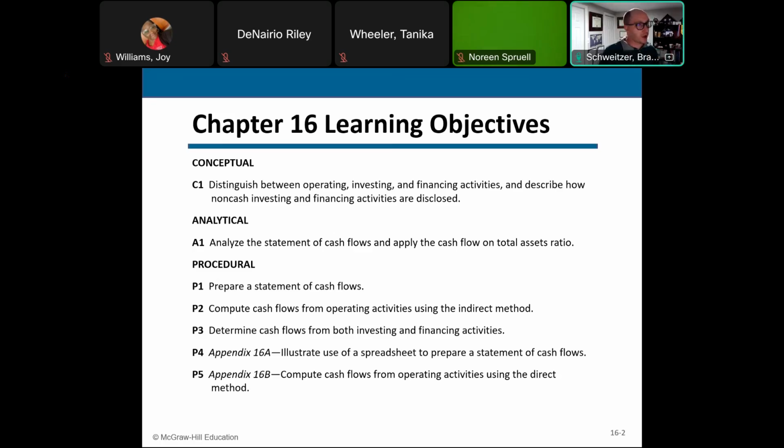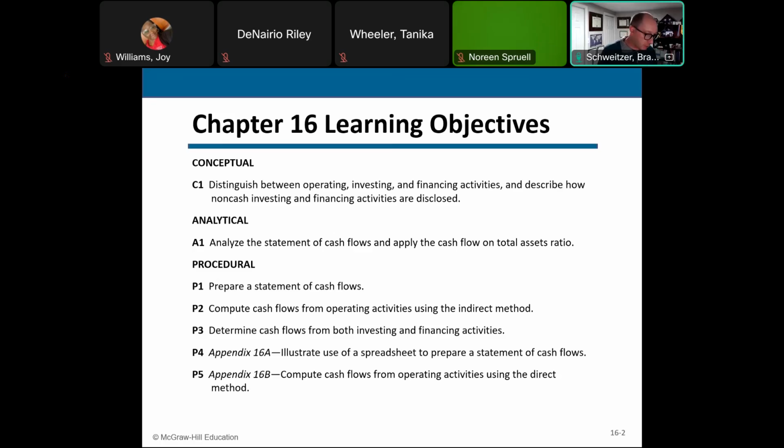The statement of cash flows is broken out into three different categories. We have operating activities, that's the day-to-day operations of the business, cash coming in from our sales and going out for our daily expenses. We have what we call investing activities. This is where we're investing in the business. We're purchasing or selling property, plant, and equipment.